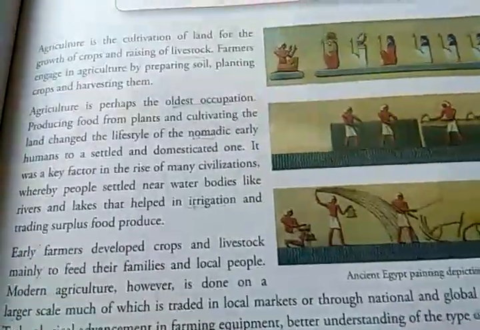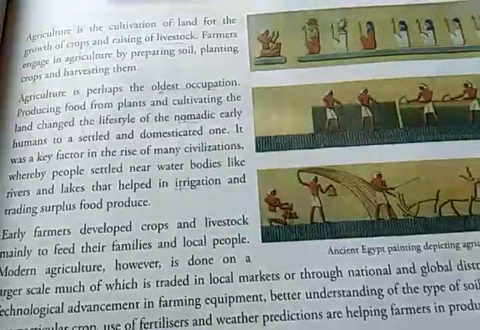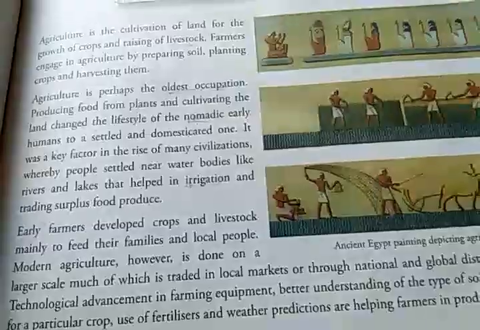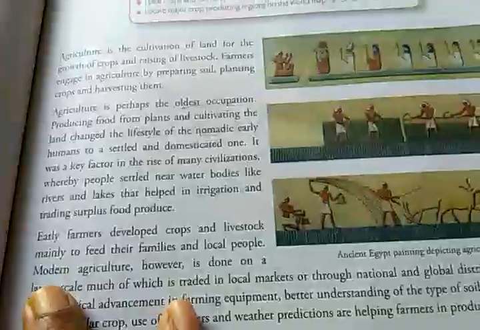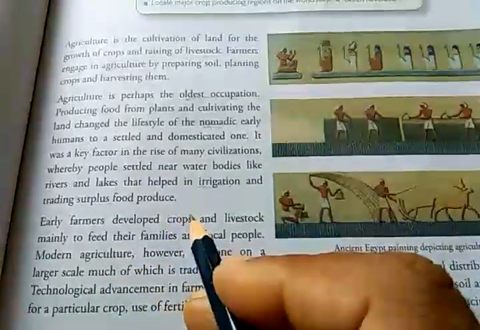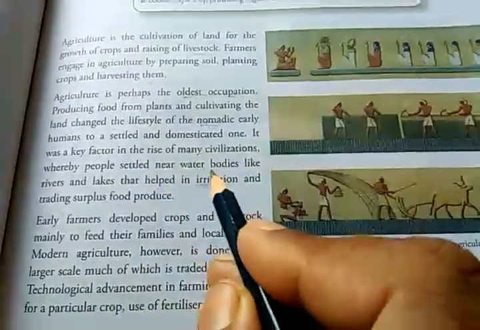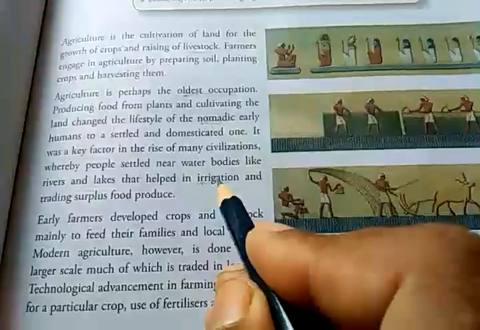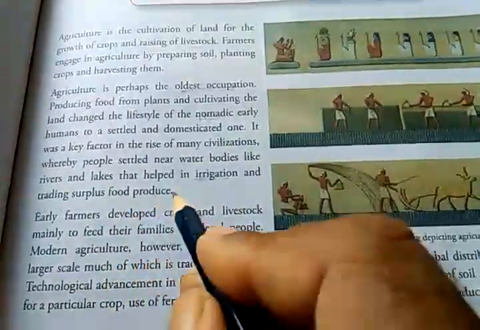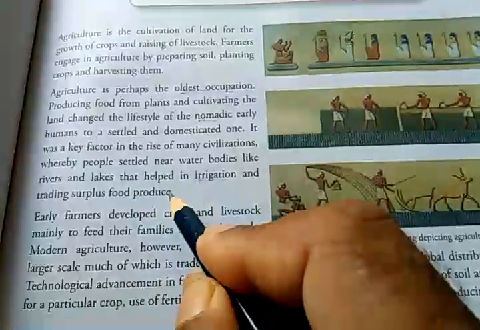Whatever extra food was produced by that village was used for trading, for selling and buying other things. So in this way the river helped in the growth of agriculture, and also for trading purposes. Okay, so today we will discuss up to here.